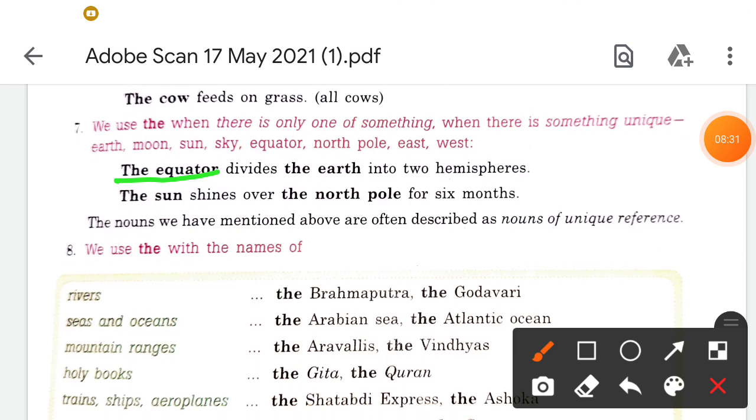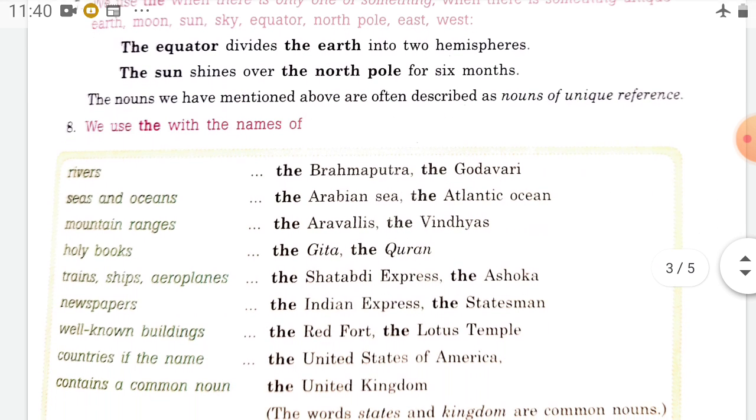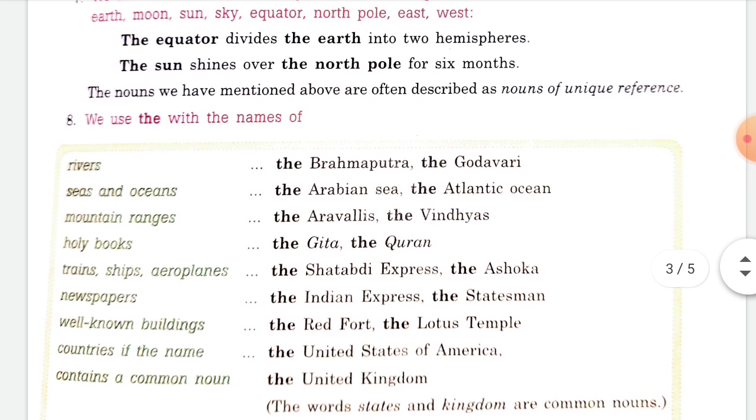So the equator, the earth, the sun. Okay, the moon shines in the sky. Like this. In this also we have rivers, the Brahmaputra.